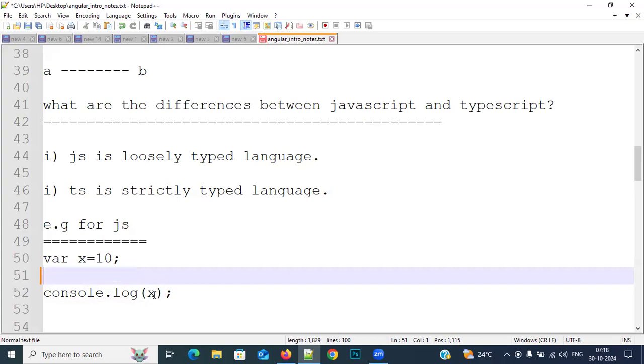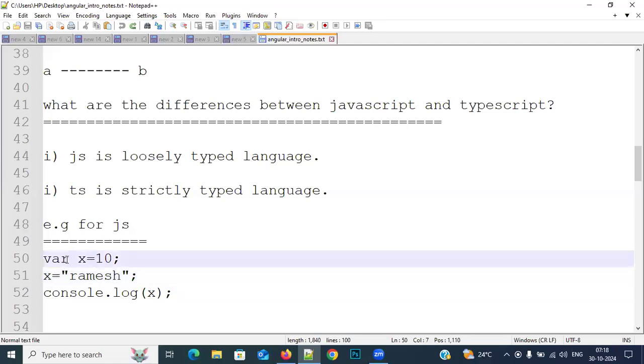In the next line, I am reinitializing x equal to Ramesh. Now what is the output I will get? Ramesh. If you observe, whenever I assign 10 to this variable, I am not specifying the data type, and it is not throwing an error. Why? Because this is a loosely typed language.